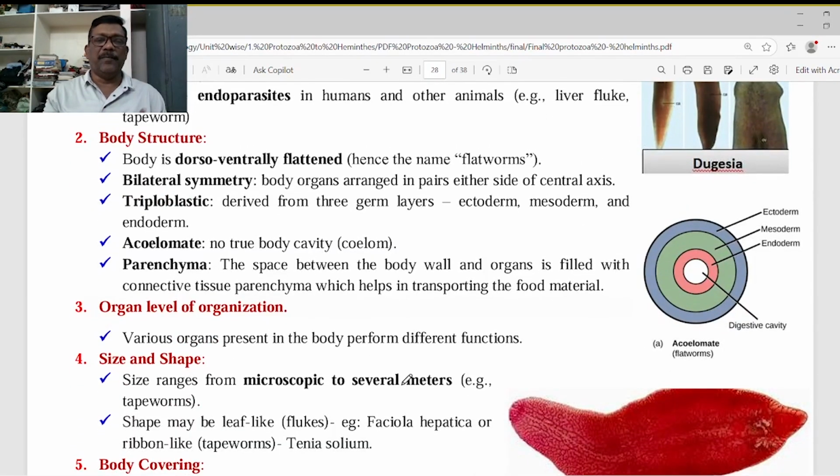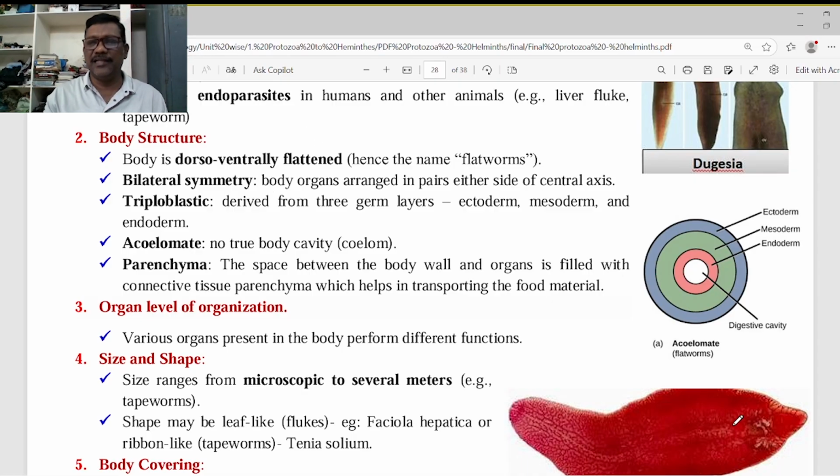Body structure. Actually, I will discuss the body organization throughout the animal kingdom clearly, but after completing platyhelminthes and nematohelminthes, while we are discussing the annelida, I will discuss the body organization clearly from the protozoa to chordata. There is no worry about this. If any point is not understood, for example, bilateral symmetry, what do you mean by bilateral symmetry? There is no need to bother, because I will discuss them in the body organization. Here, for body structures, just try to understand this.